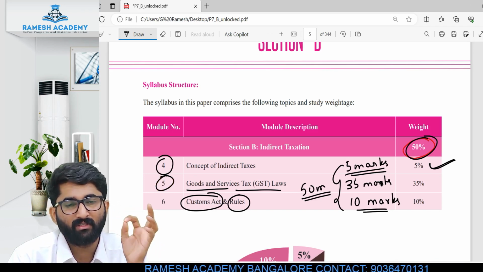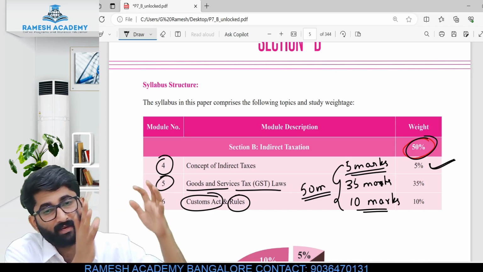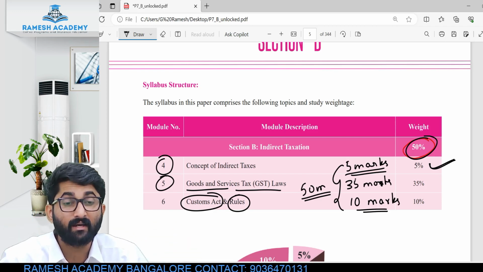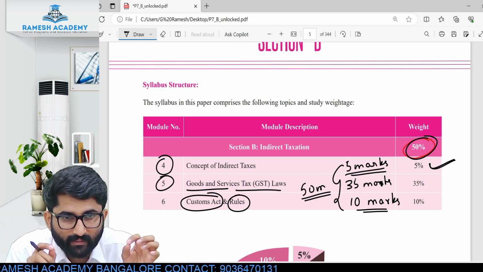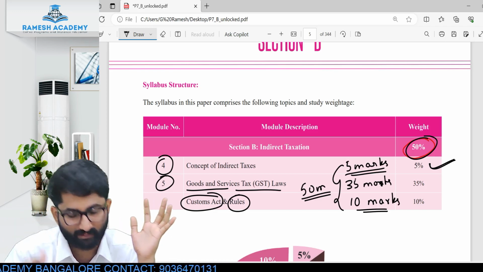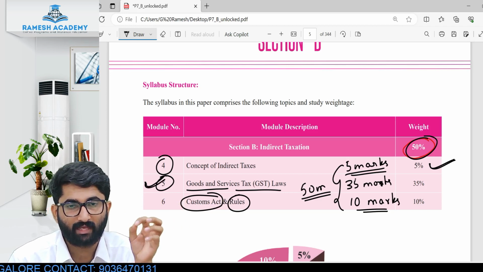And the second module we are specifically discussing is GST. Earlier there were many sets of taxes, which were taken out. Later they brought only one thing, that is one nation, one tax, GST. So we'll be discussing GST, and after that, the Customs Act and rules.